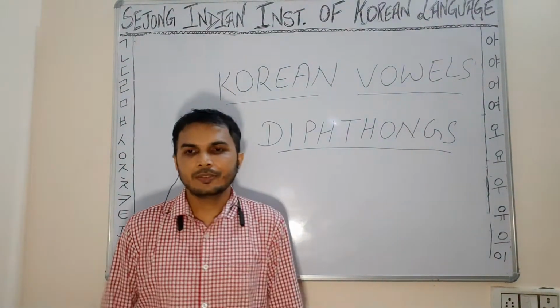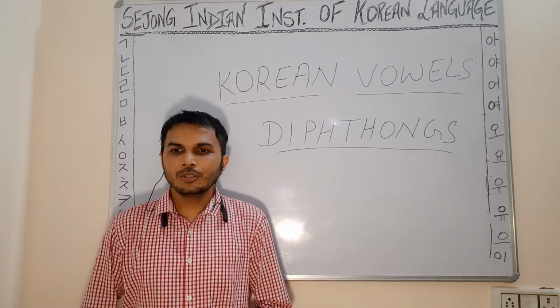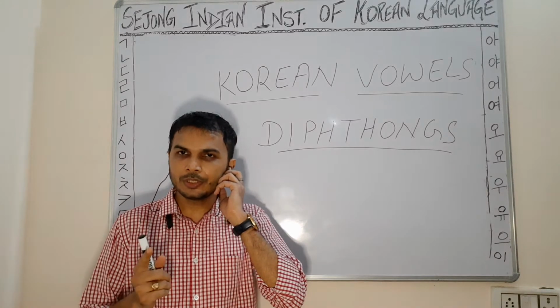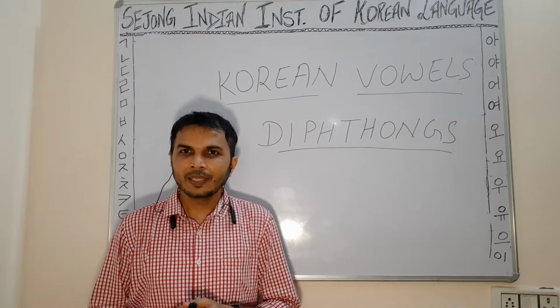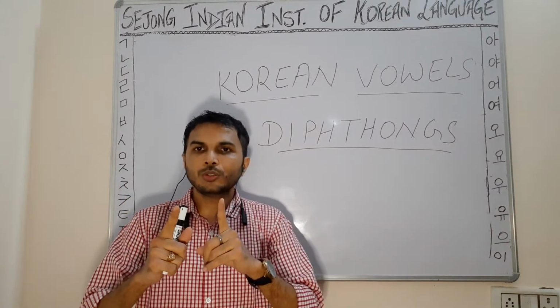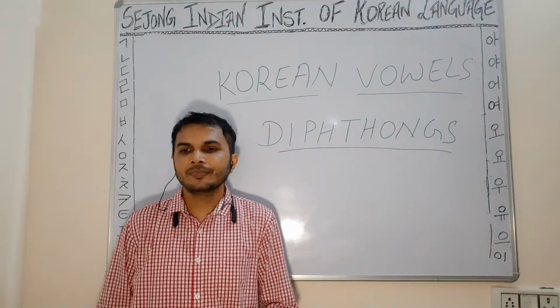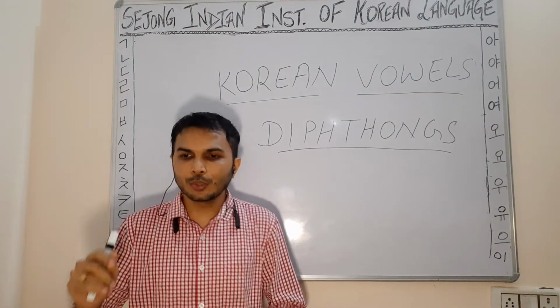Mono means one, right? Thong is sound. So the vowel that gives one sound, that is a monophthong. But when we combine two monophthongs together, there will be two sounds, right? So 1 plus 1 is equal to 2.